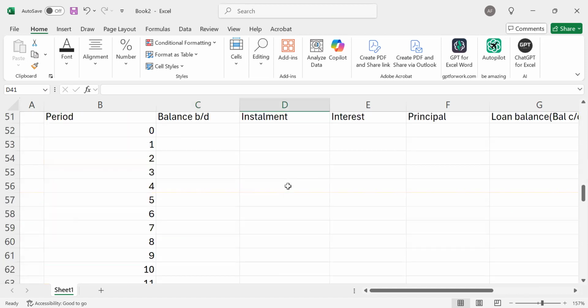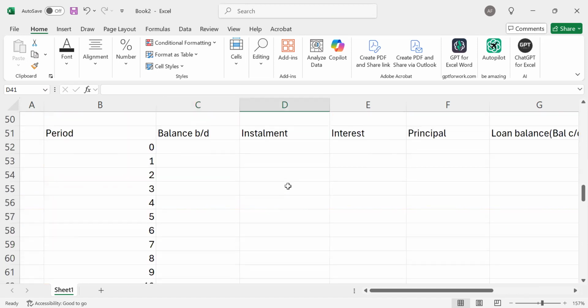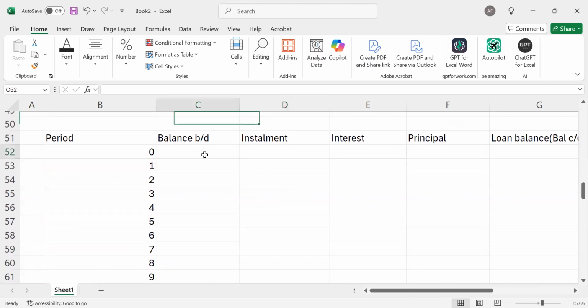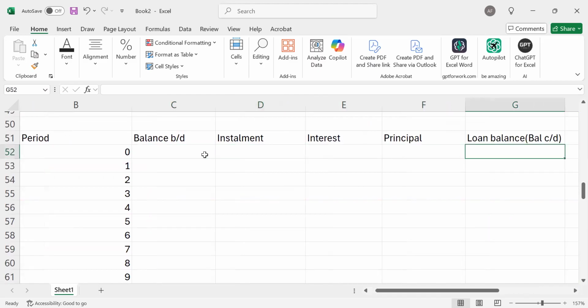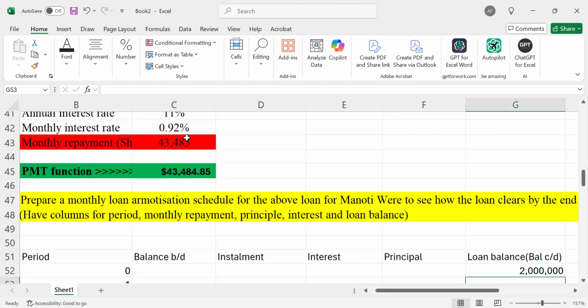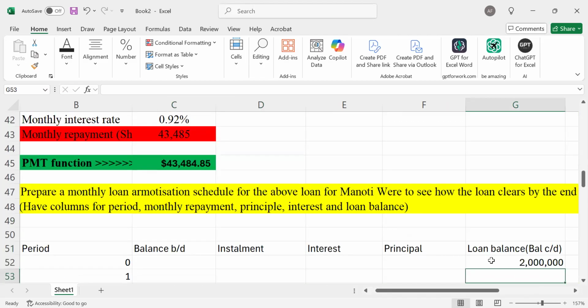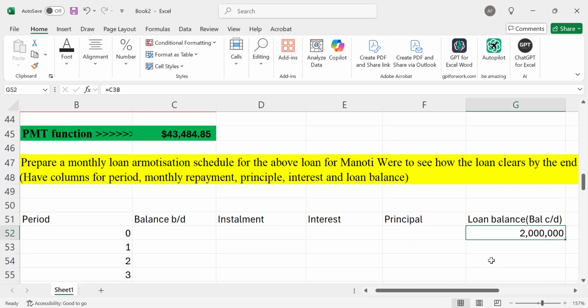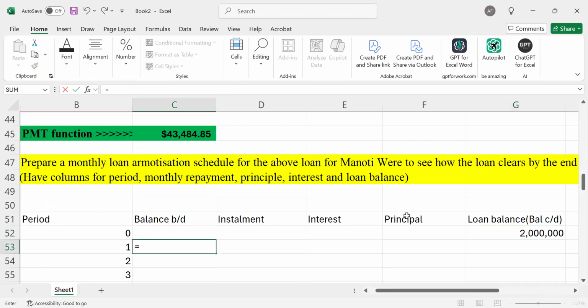So after that case, what is the next item to do, my good students? Consider that at year 0, I will have a loan balance of the 2 million that you are given by a good examiner there. We'll have the loan balance of 2 million. So simply, this is the balance that you're having, 2 million here. See?